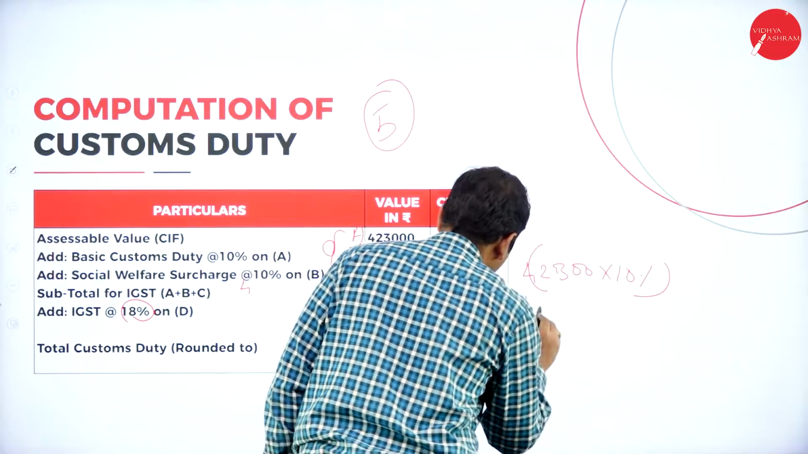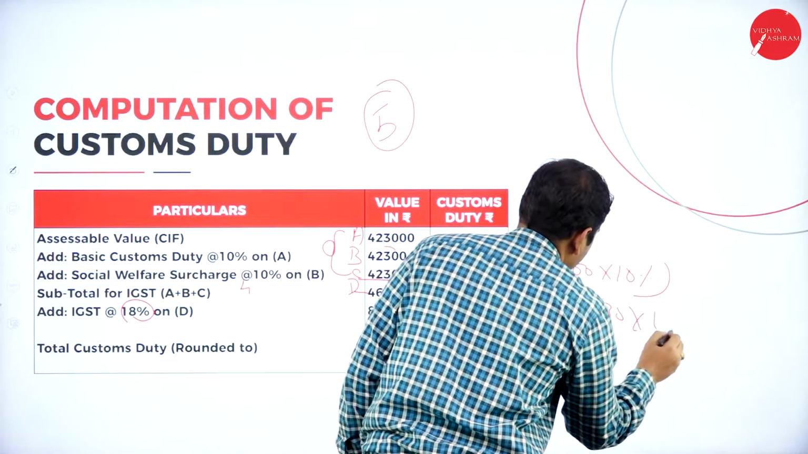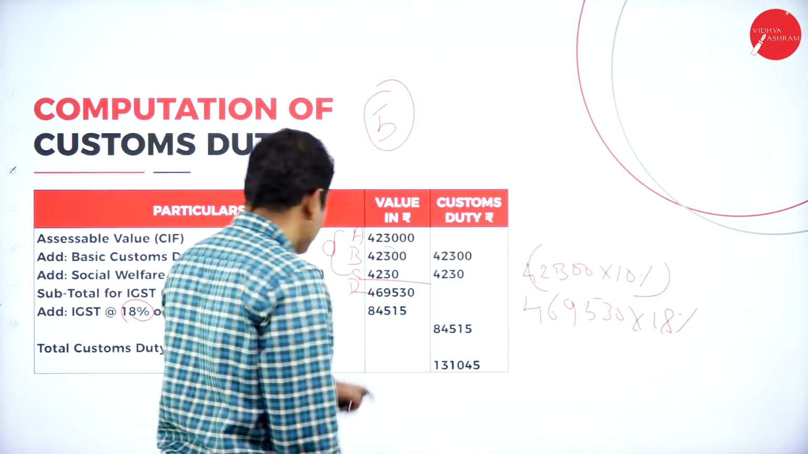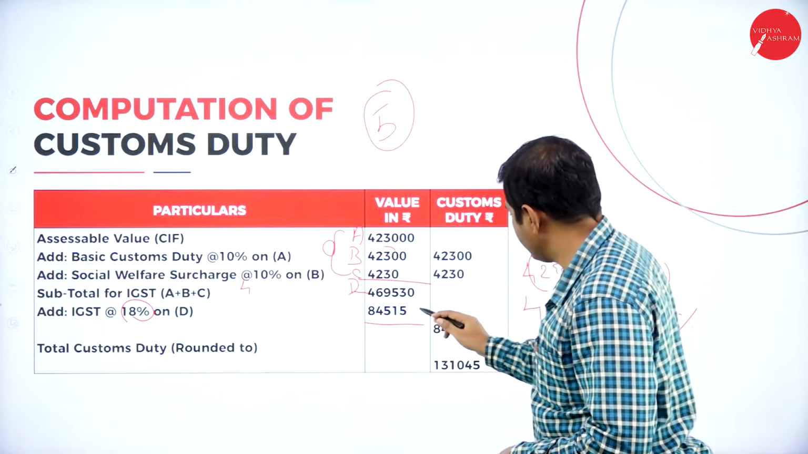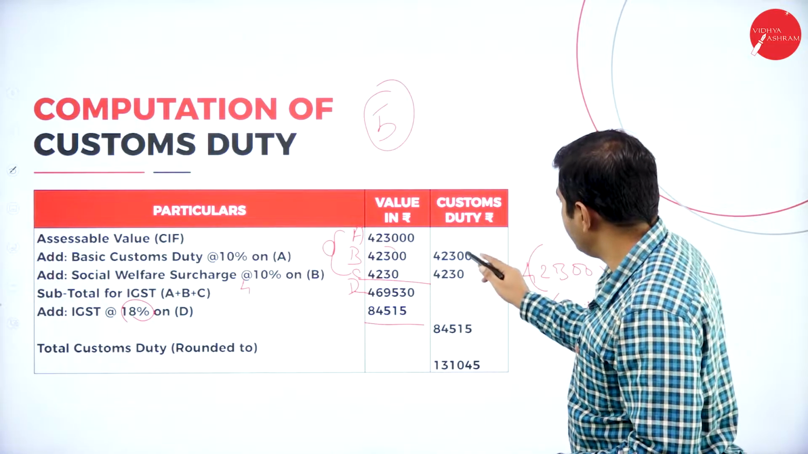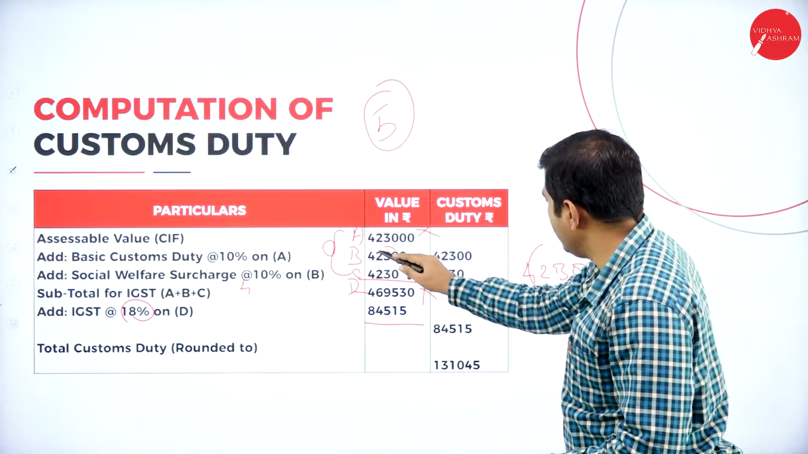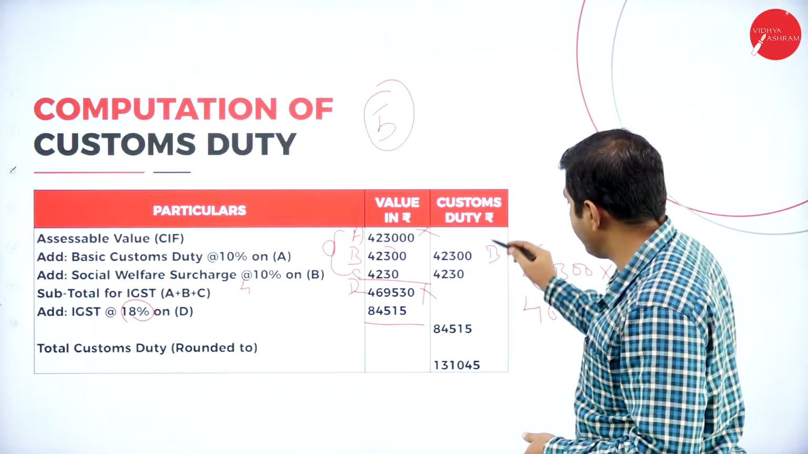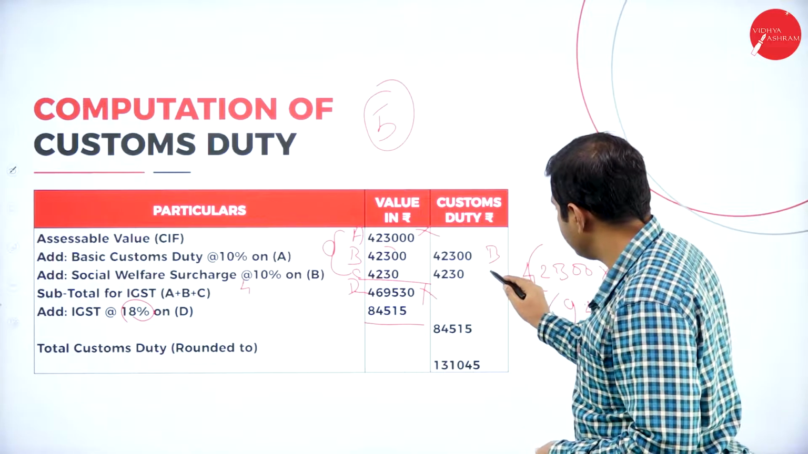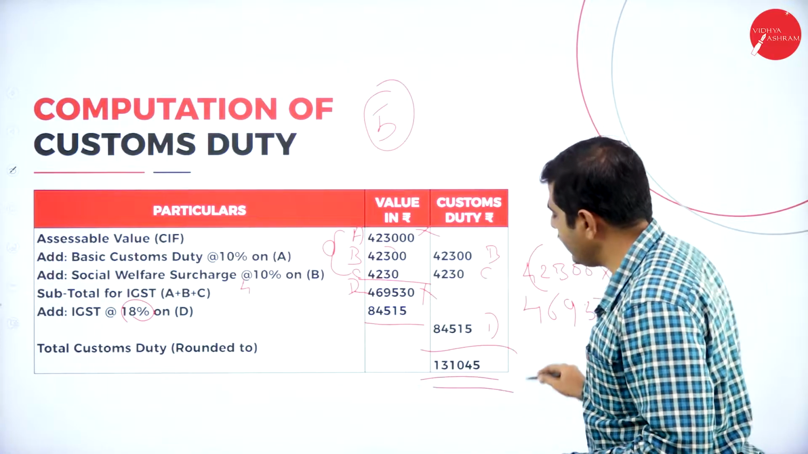4,69,530 into 18%, you'll get 84,550. So put this amount here. Now we should consider, don't take A, don't take D, only take B. While calculating the custom duty, actual custom duty payable is B plus C plus D equals total custom duty payable.